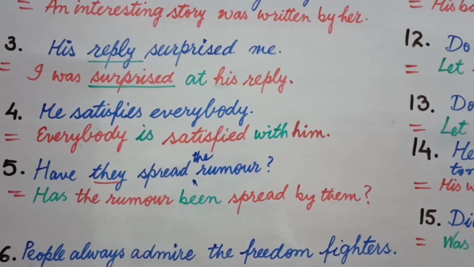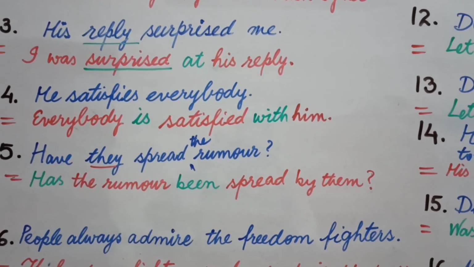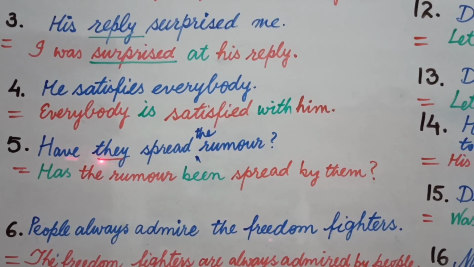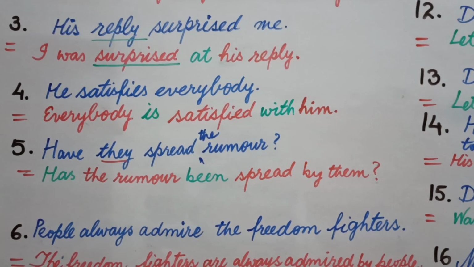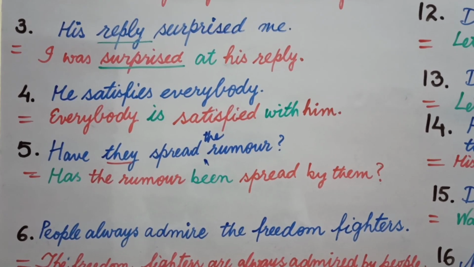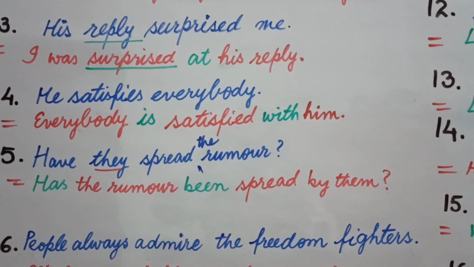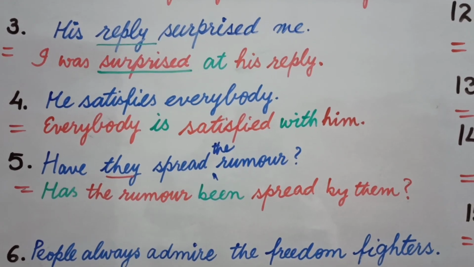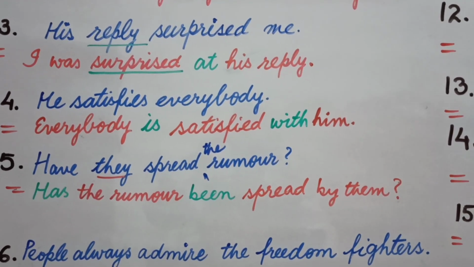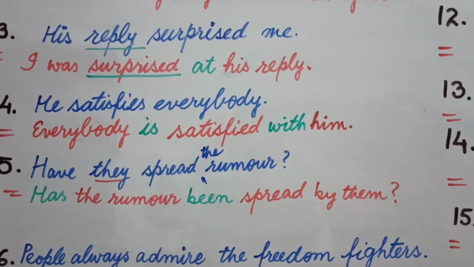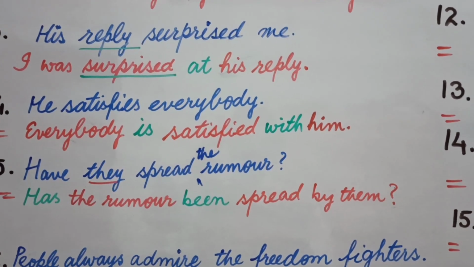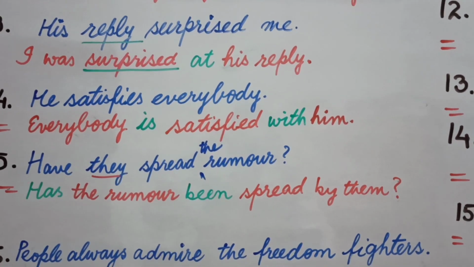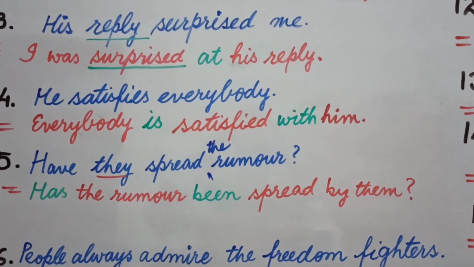Now let's come to sentence number 5. Have they spread the rumor? Now the rumor is an object and they is the subject here. This sentence is interrogative. Generally students learn that we take the object and place it at the beginning of the sentence. Dear students, that is not the beginning of the sentence, but this is the place of the subject. Now you take your object to the place of the subject. It may be the first word of the sentence, it may be the second word, it may be the third word, and so on.